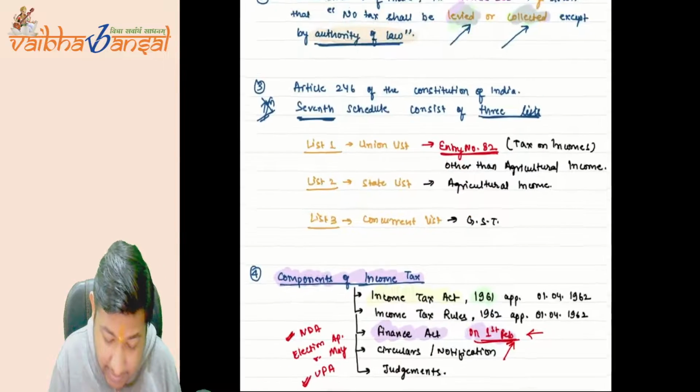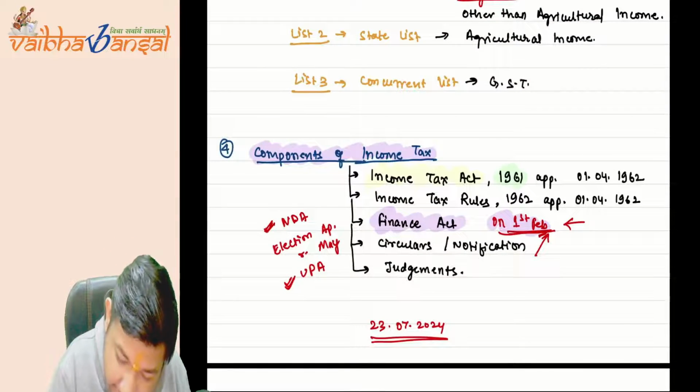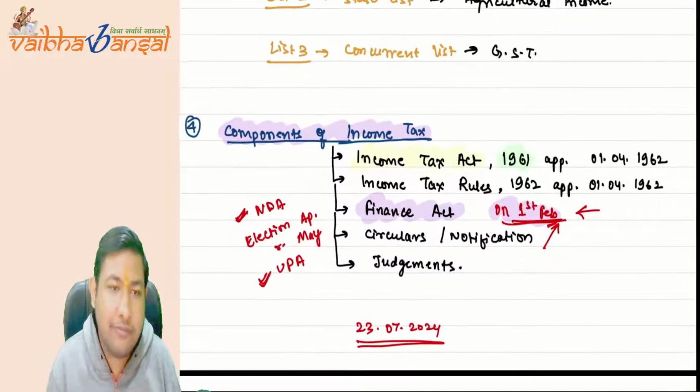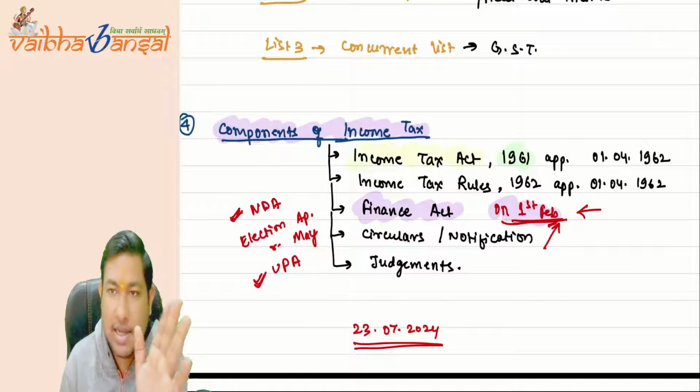I have said one thing, that the income tax act is clear. The income tax rules are clear. The finance act is also clear. Is it very much clear?